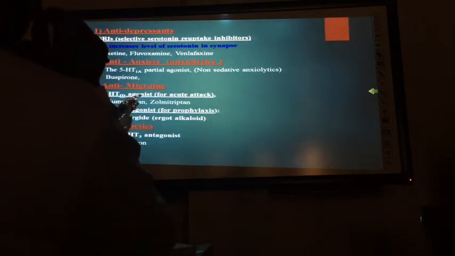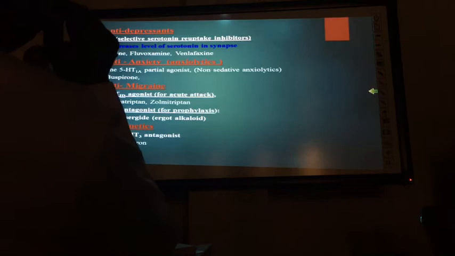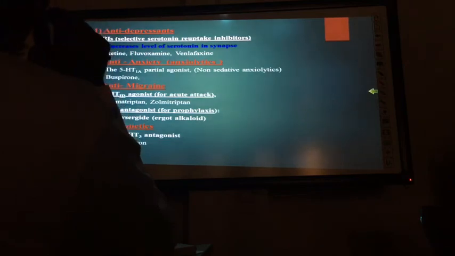They stimulate Gi, thereby activity is reduced, leading to vasodilation. Similarly, 5-HT3 antagonists are antiemetics that help reduce emesis.